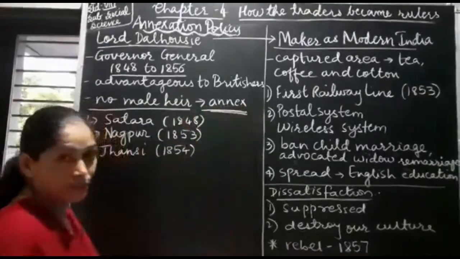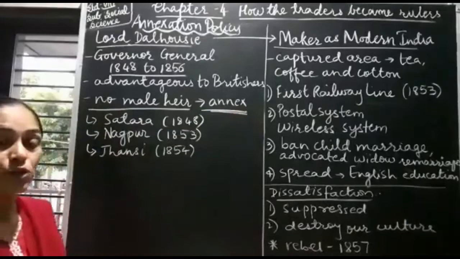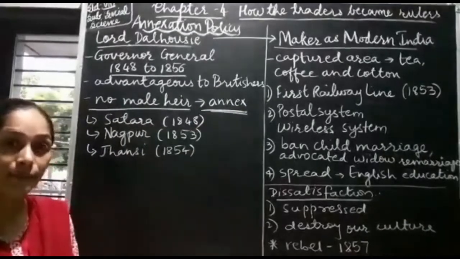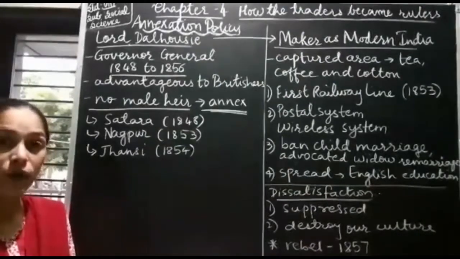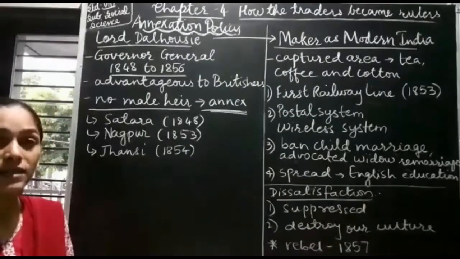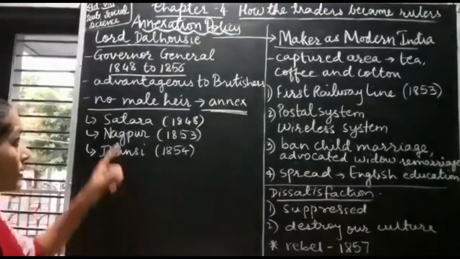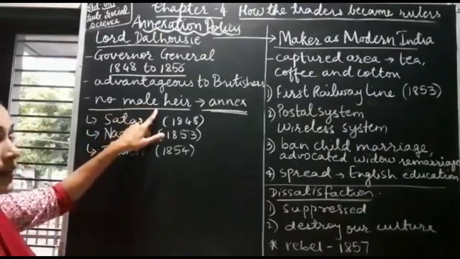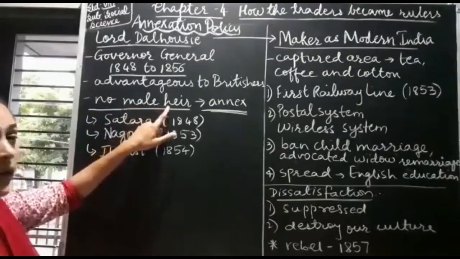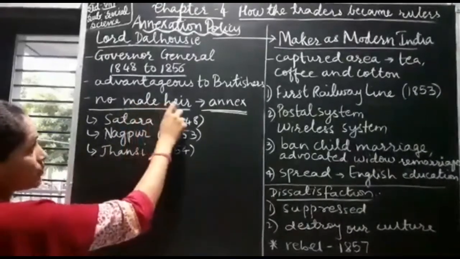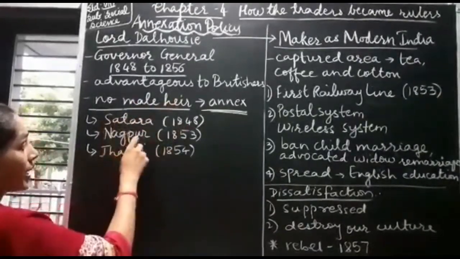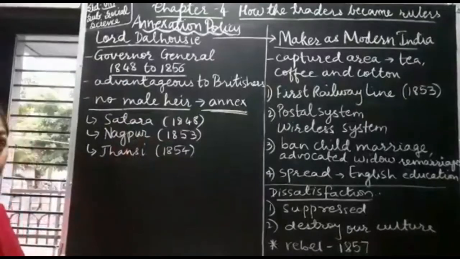Now according to this policy of annexation, if an Indian ruler did not have a male heir, his kingdom was annexed. So Rani Lakshmi Bai, she did not have male heir. She had an adopted son, which was not accepted, and because of that her territory was annexed by the Britishers. Like this, it was important that an Indian ruler should have male heir.